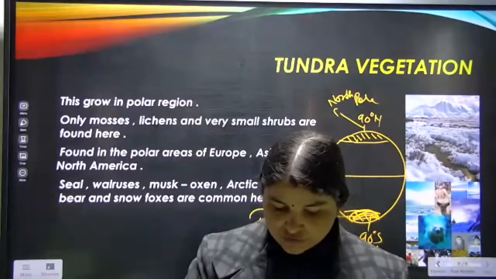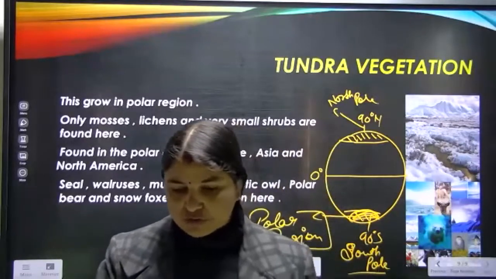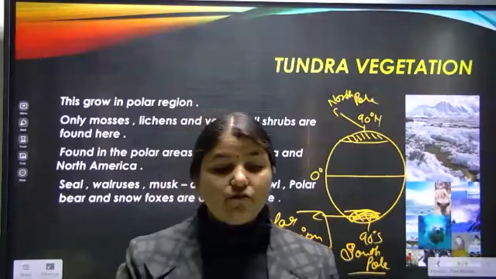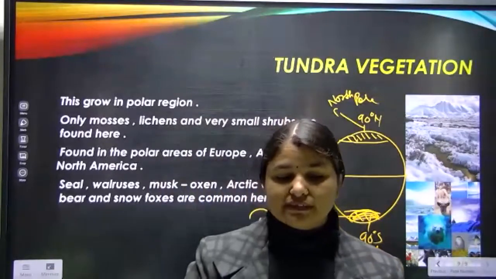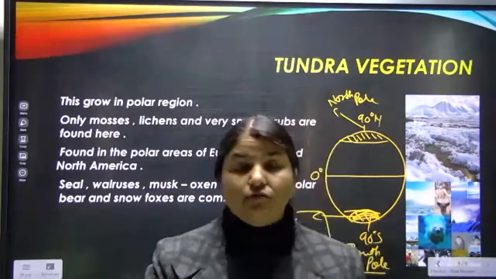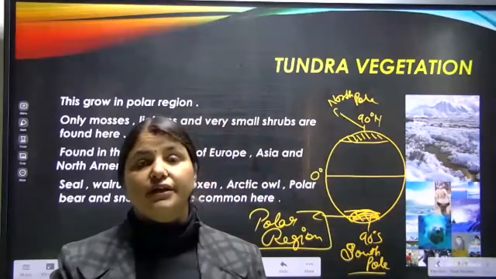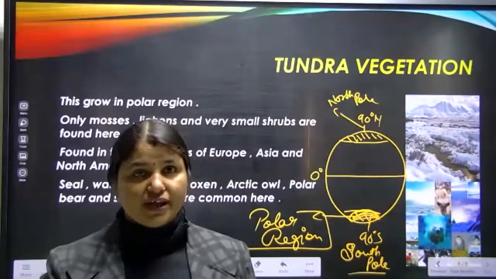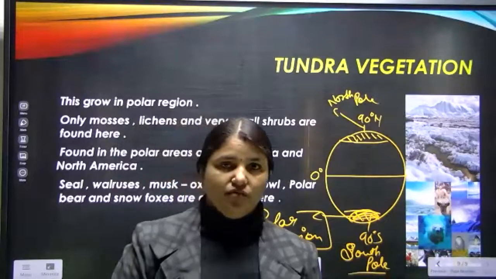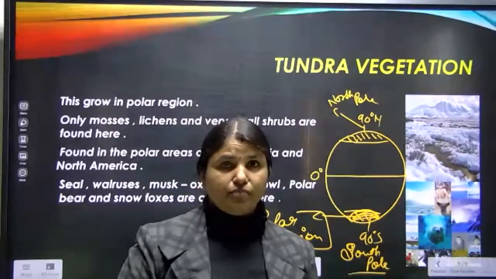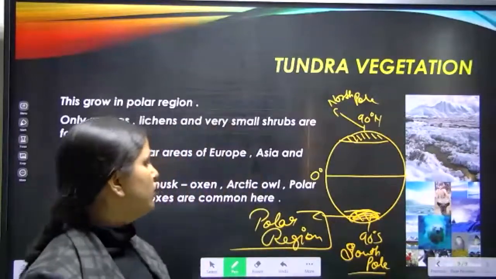And some of you are asking, ma'am, what do you mean by tundra? Tundra is the type of vegetation which we find in the polar region or polar areas.